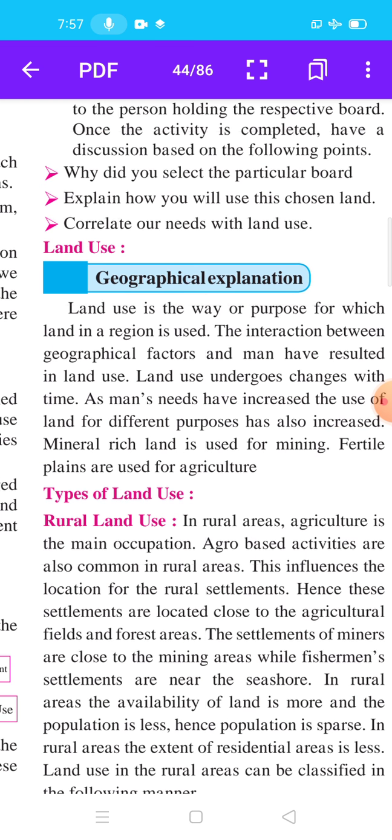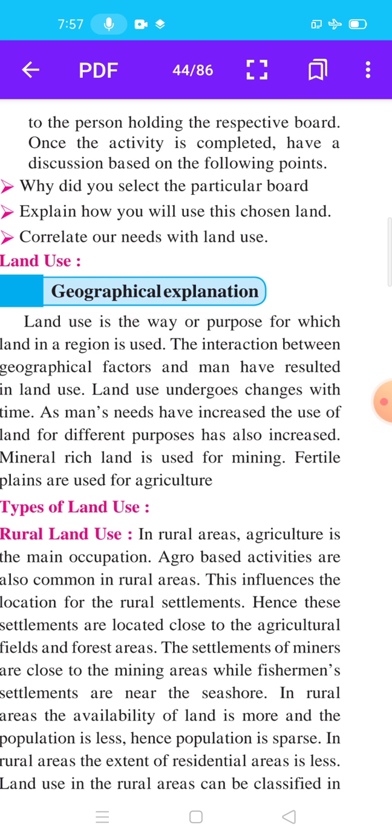Fertile plains are used for agriculture. Our India is an agricultural country, so we often use fertile plain land for agriculture. We will complete some more points in the next period on land use.